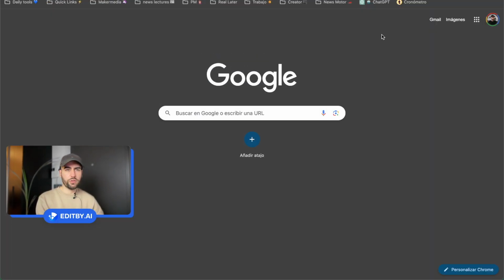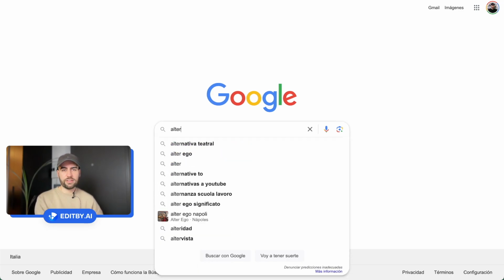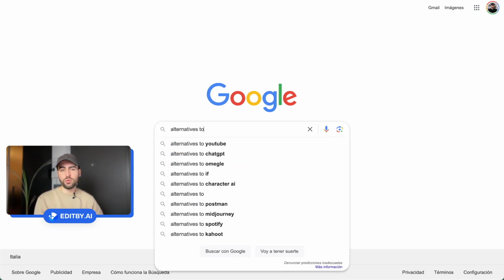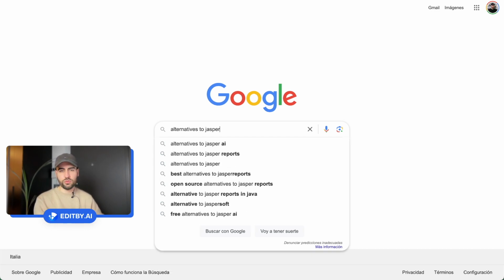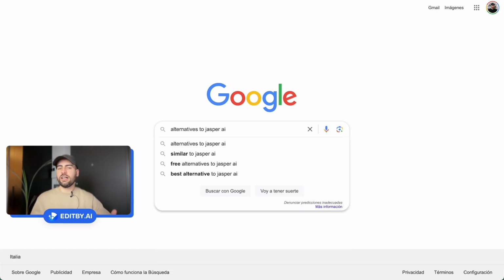For example, if we go to Google and I start writing "alternatives to," I start to get suggestions of alternatives to YouTube, alternatives to ChatGPT, Omegle, Character.ai, Postman, Midjourney, etc. I could start writing here "alternatives to Jasper AI." And here I'm getting other keywords I could create content for: alternatives to Jasper, similar to Jasper, free alternatives to Jasper, best alternatives to Jasper AI.